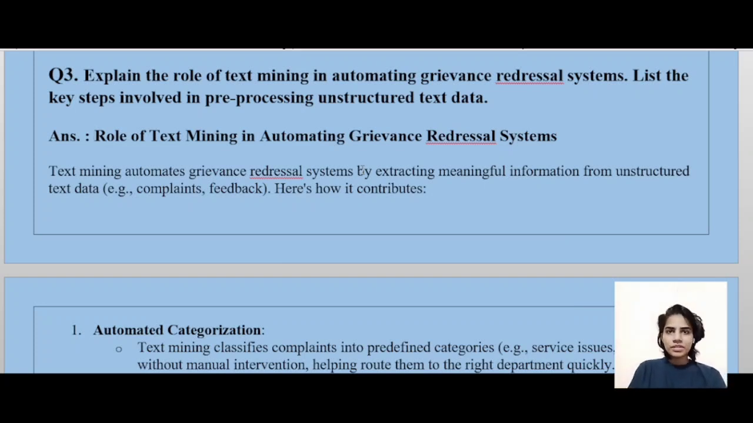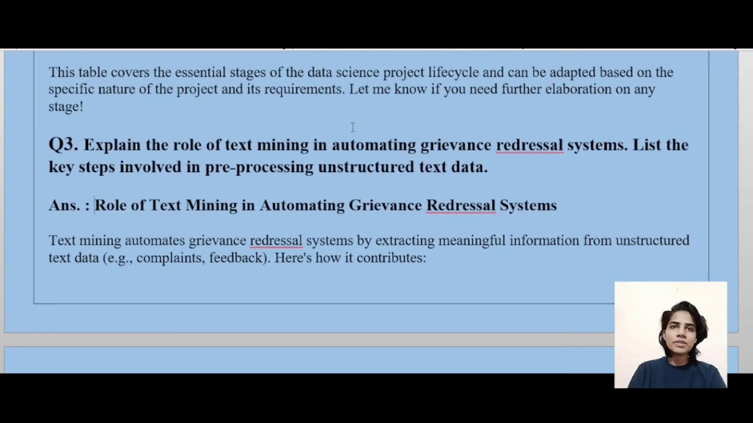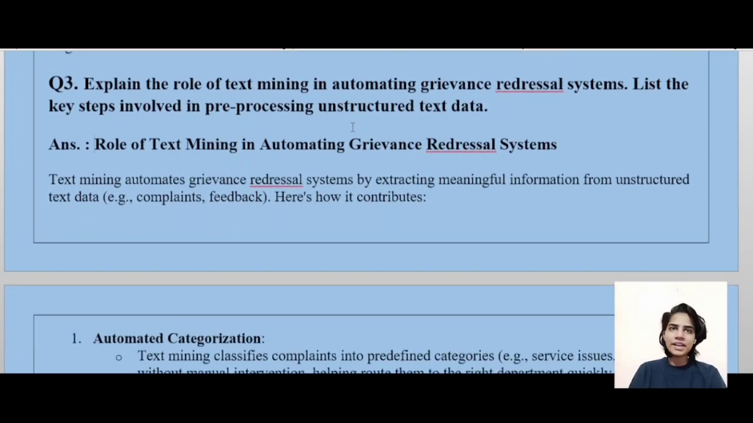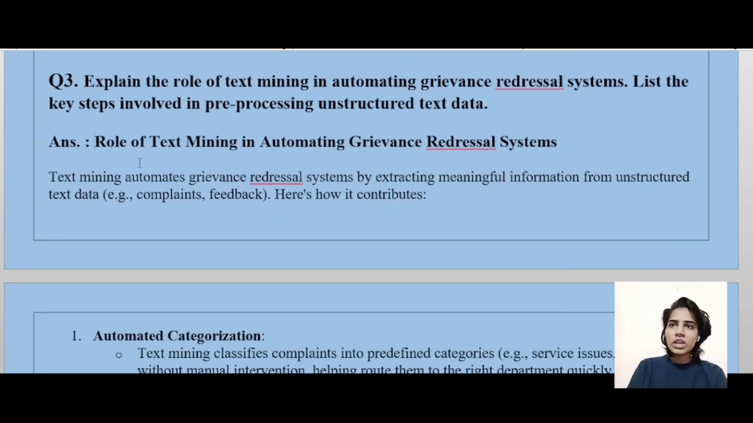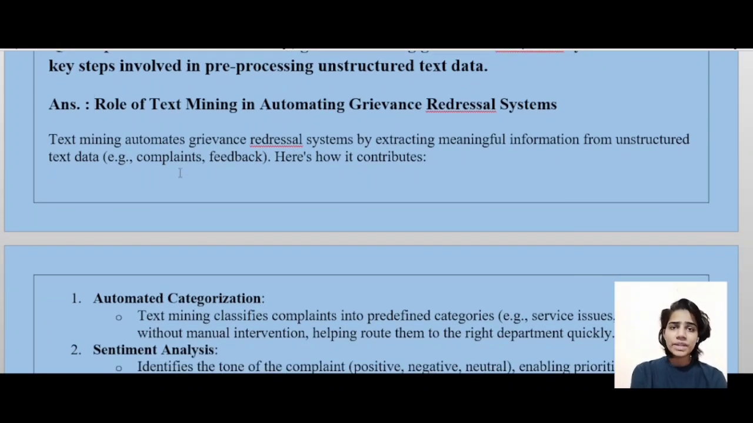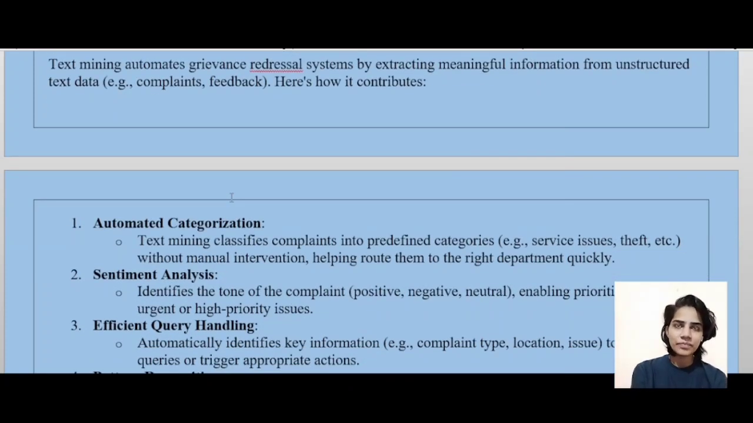So moving on to the next question. That is, explain the role of text mining in automating grievance redressal systems. List the key steps involved in pre-processing unstructured text data. Right. The role of text mining in automating grievance redressal systems. Text mining automates grievance redressal systems by extracting meaningful information from unstructured text data.